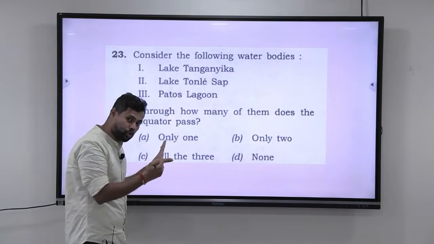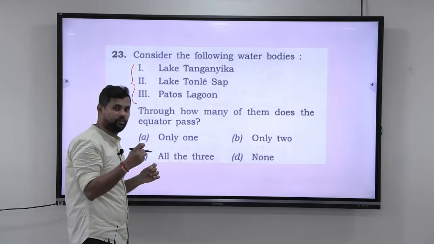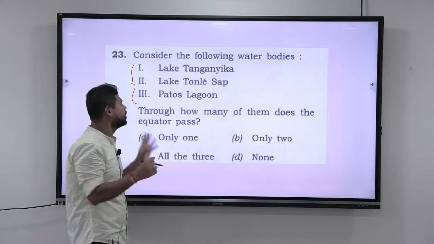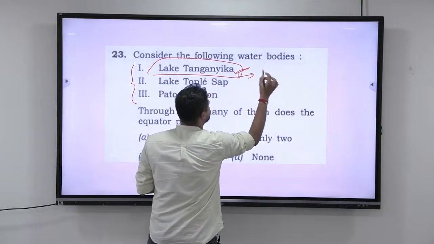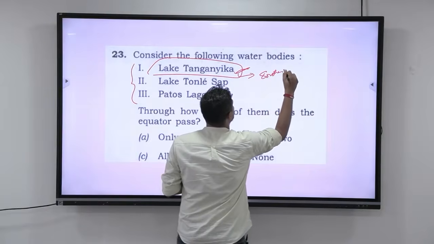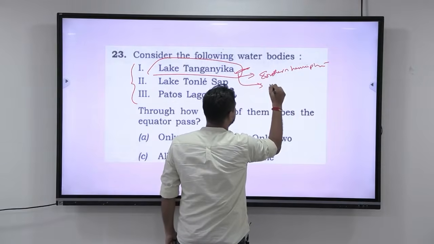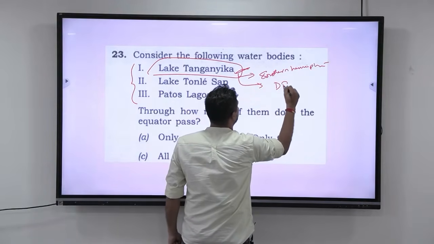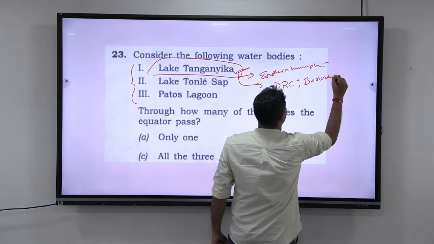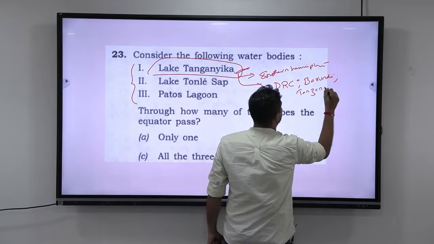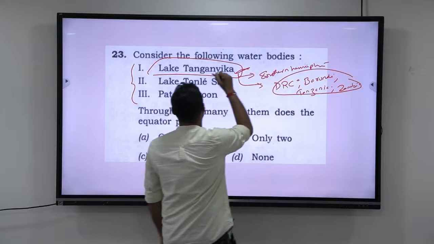Again, they are removing the scope of elimination, which makes the question difficult. And the next, the 3 are very unconventional wetlands that you wouldn't have come across even in your static mapping. Though Lake Tanganyika is something that is popular, you know that this is in the southern hemisphere, and this wetland is shared by the Democratic Republic of Congo, then you have Burundi, then Tanzania, and then Zambia. These are the 4 countries that share this particular Lake Tanganyika.